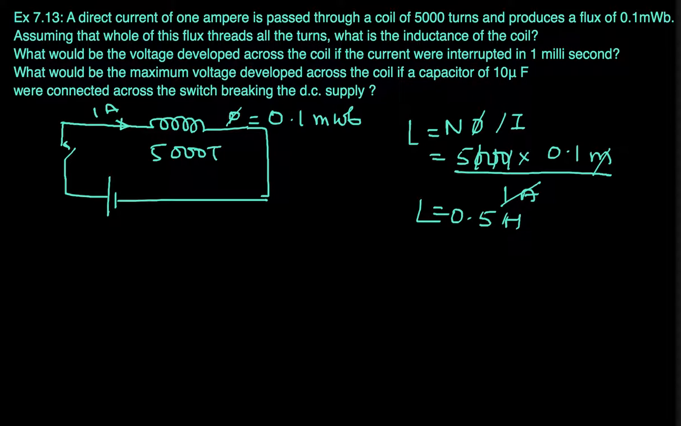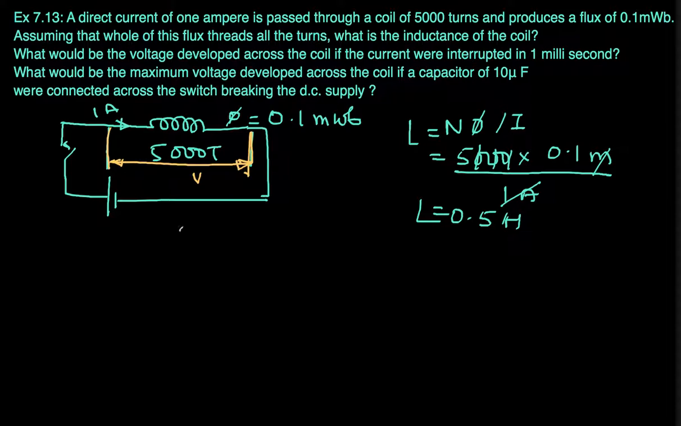What would be the voltage developed across the coil if the current were interrupted in 1 millisecond? Now, I open this contact. How much voltage will be appearing here? That is the question. So if I measure the voltage across the coil, let's say I connect a voltmeter to measure the voltage. If I interrupt this current, how much voltage is it going to generate?